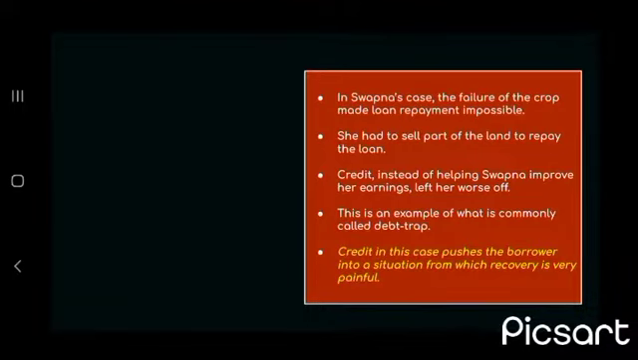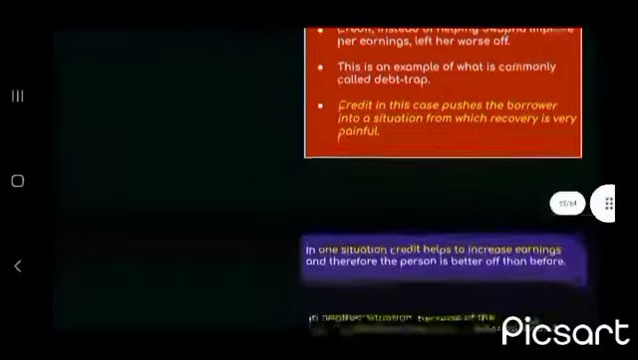She had to sell part of the land to repay the loan. Credit, instead of helping Swapna improve her earning, left her worse off. This is an example of what is commonly called a debt trap. Credit, in this case, pushes the borrower into a situation from which recovery is very painful.